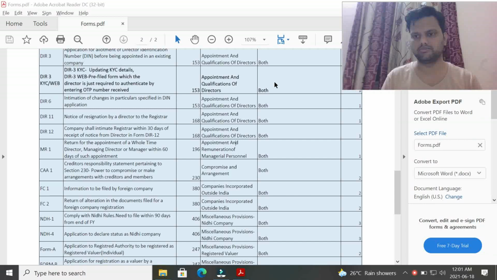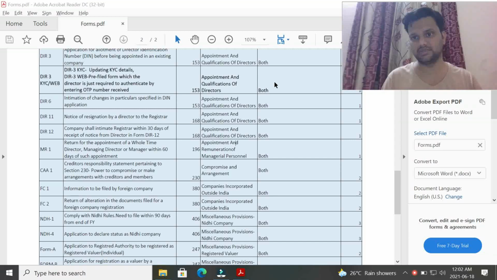For example, you have mentioned a few details about your address and all other basic details while filling the DIR-3. But there are a few changes. Your address was changed. And for example, your passport number or any number has been changed. Your PAN number has been changed. So there are a few changes between the original data and now. So you have to intimate these changes within 30 days of such change to the registrar in form number DIR-6.